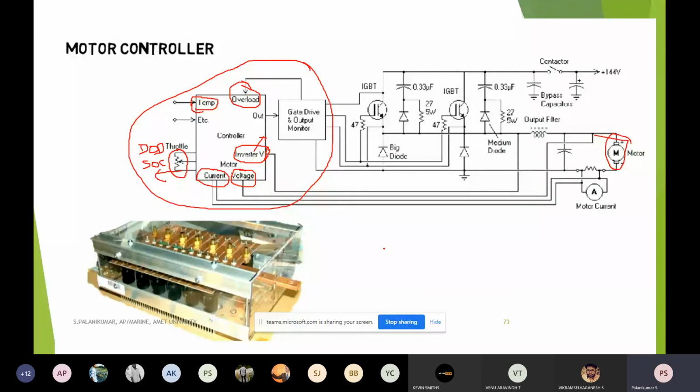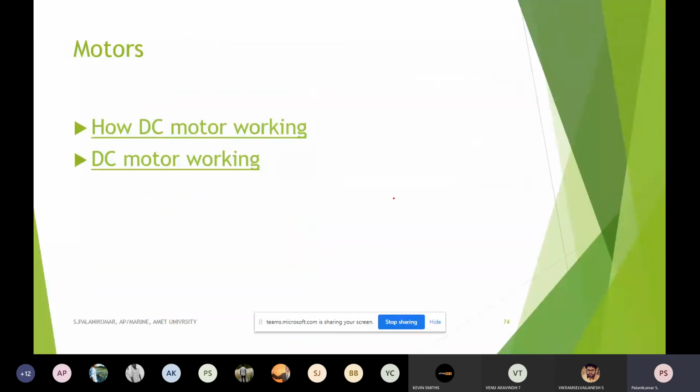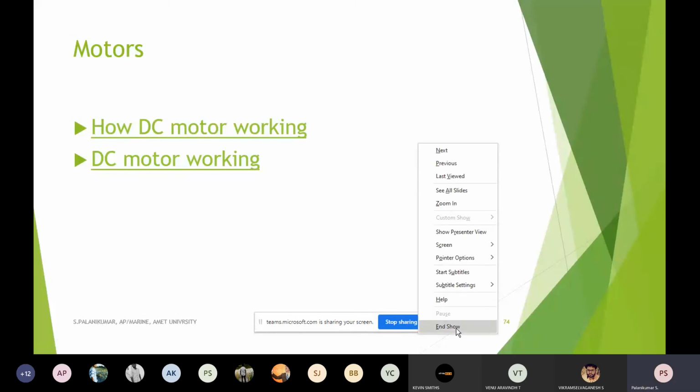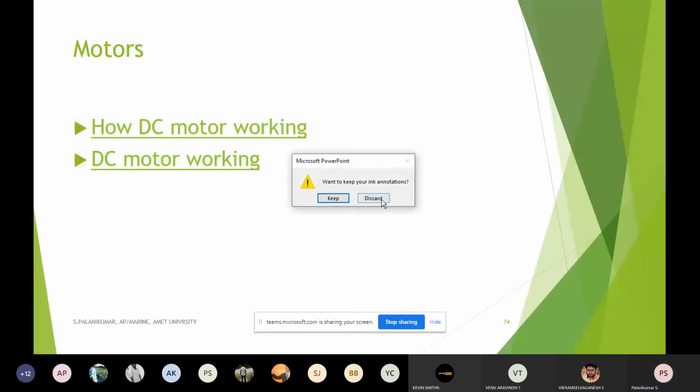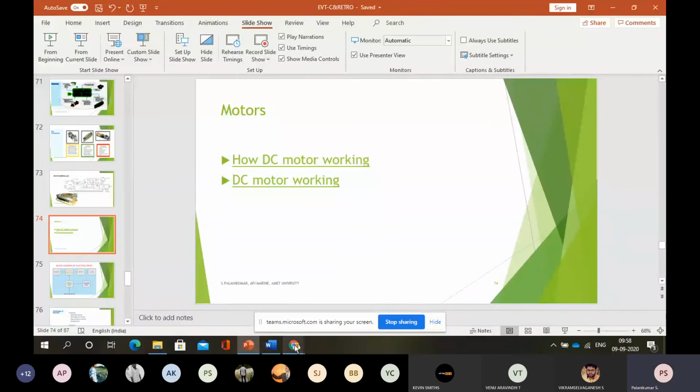This is the information I need. This video is a 10-minute video, and I think now it is not an appropriate time, only 2-3 minutes are there. We will see the motors next: what is a motor, the working principle, etc. Then we'll move to the AC and DC motors.